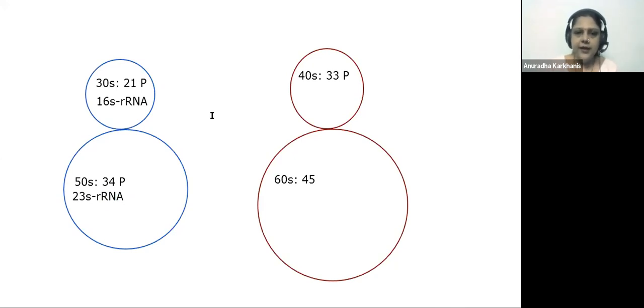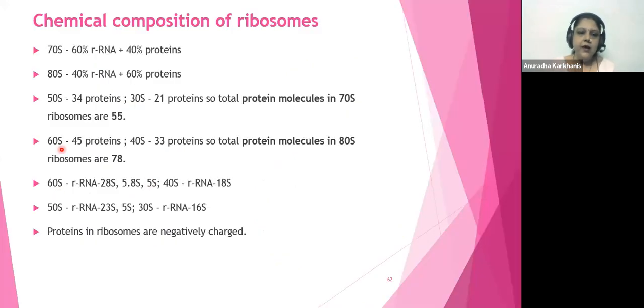Here, if I now show the previous one, I will come to that again so that we can see that too. Look, for example, we saw this 55 and 78. Now look at this. I was talking about the 30S. Look at this: the 30S will have 16S and the 50S will have 23S. Along with that, you can see it is also going to have 5S. Fine. Look at the 60S. 60S is going to have 5.8, 5 and 28, while 40S will have 18. So I am now putting this into the diagram so that you don't get confused, and to remove your confusion.